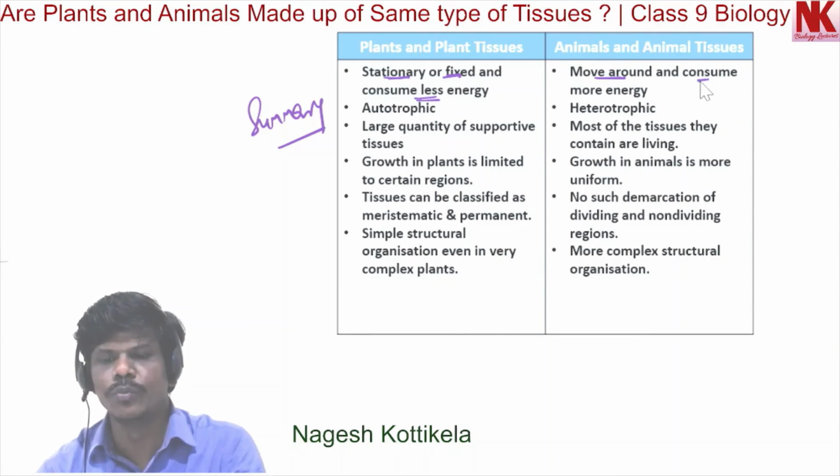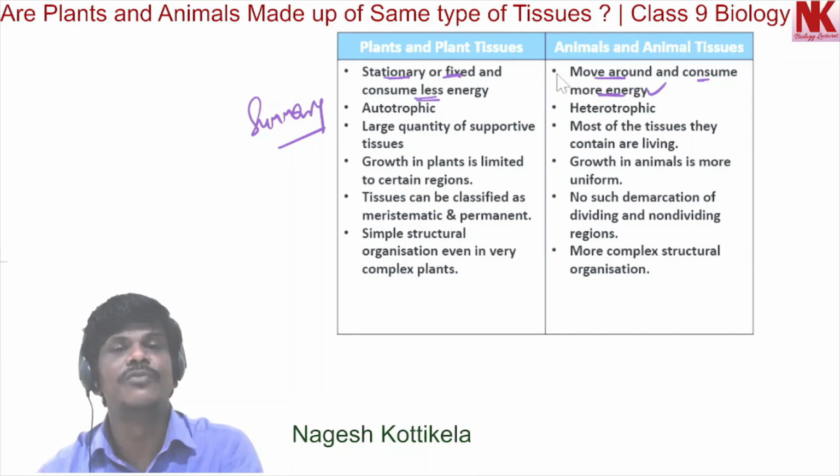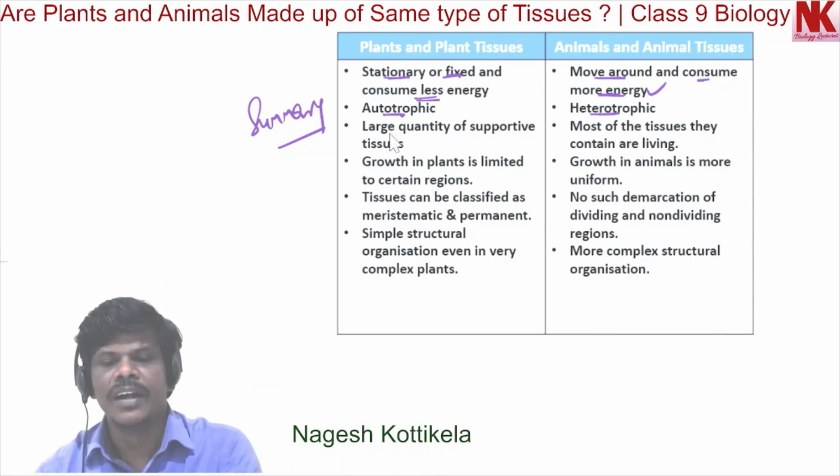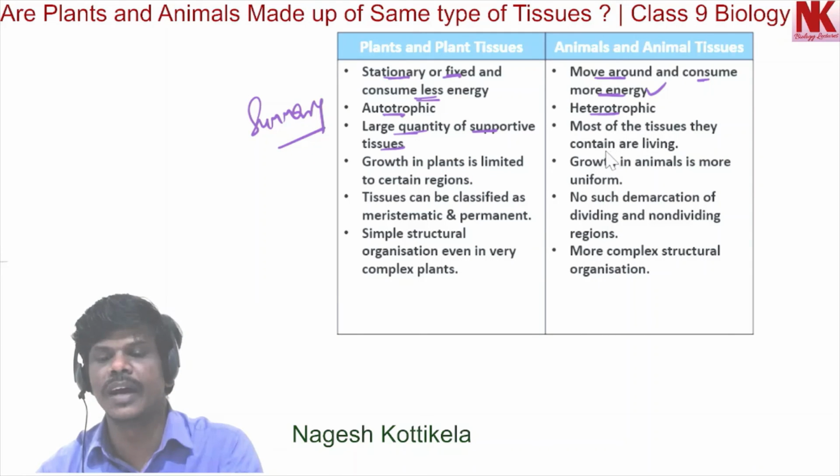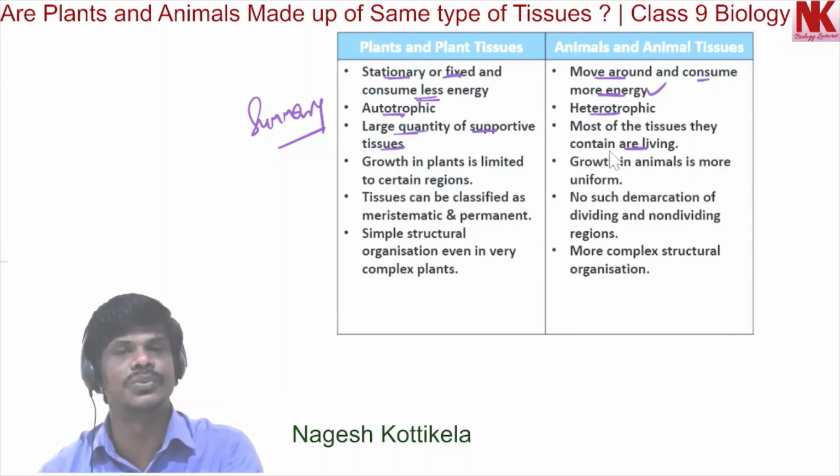Animals consume more energy, as they are moving, they need more energy for maintenance. Plants are autotrophic. Animals are heterotrophic. In plants, a large quantity of supportive tissues is present, so more dead tissues are present. But in animals, most of the tissues are living tissues.